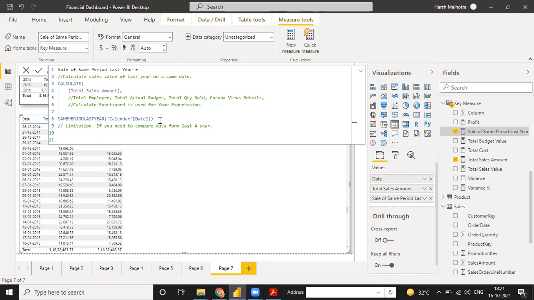Suppose the current year is 2020, and you need to compare your data directly with 2015, then how to compare? Because this function does not give you the complete value, you have to use some filter. What is the filter? I can just tell you.